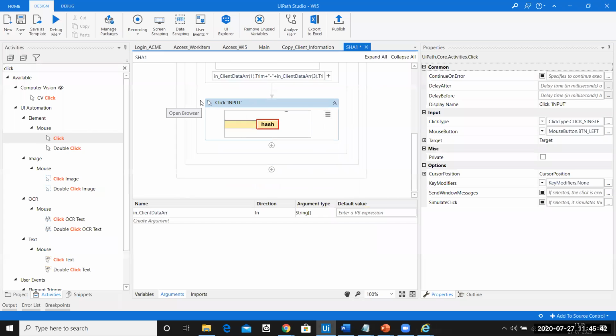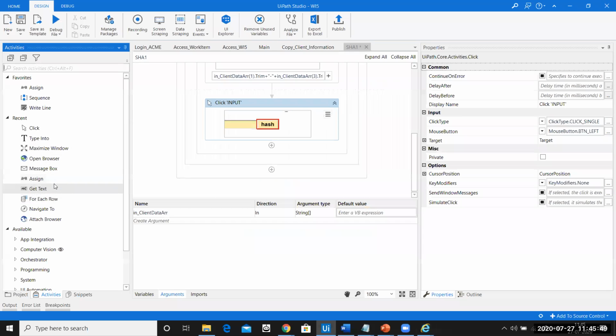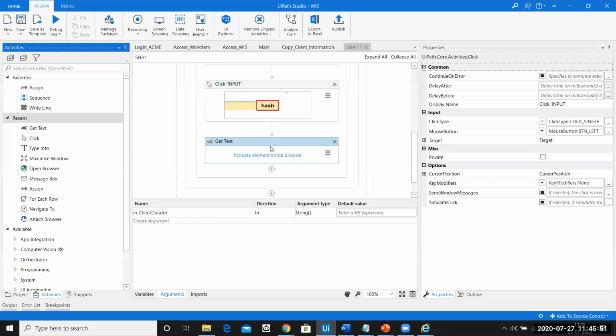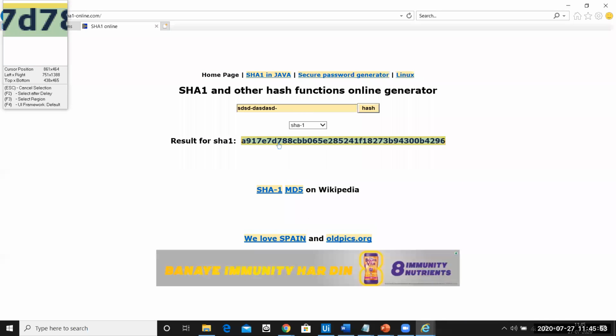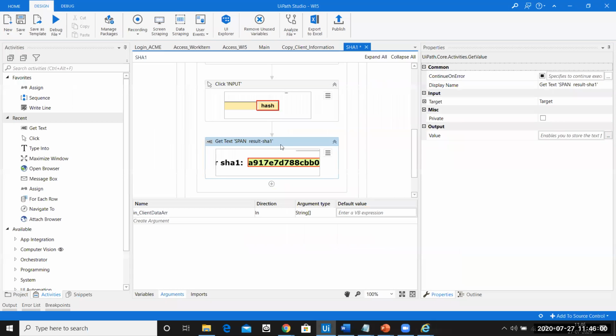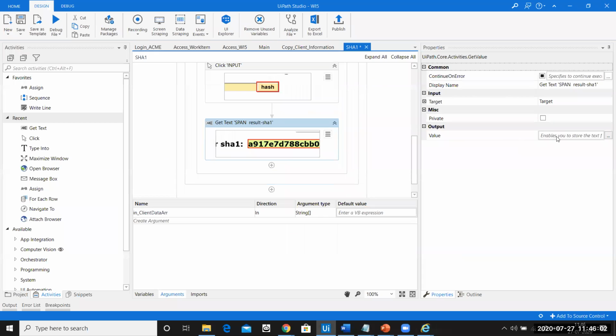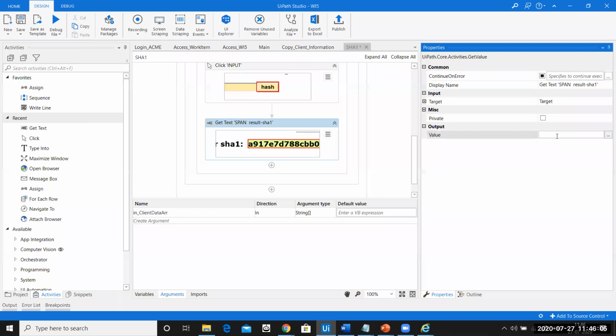Fetching this information, we already know how to get information from the page because we have seen one activity. That activity is called get text. I'll use a get text and I'll say this is the information. You can see the boundary across this area. I'll say this is the information that I want. Perfect. Now I'll have to store it in a variable. So I'll say control K. What is this value? This is a hash value. I'll say this is the hash value that I need to store. Perfect.